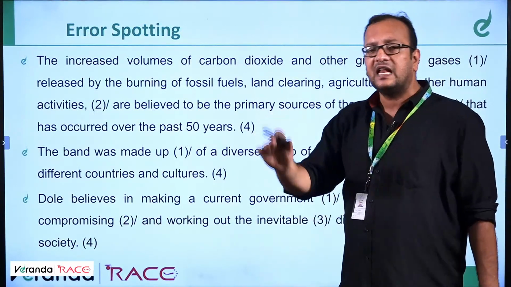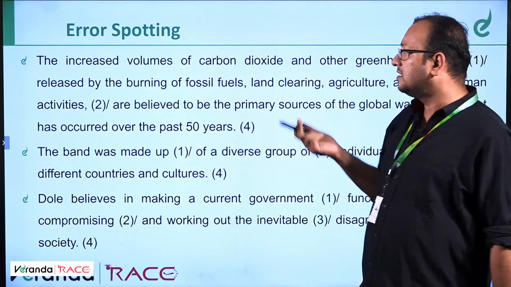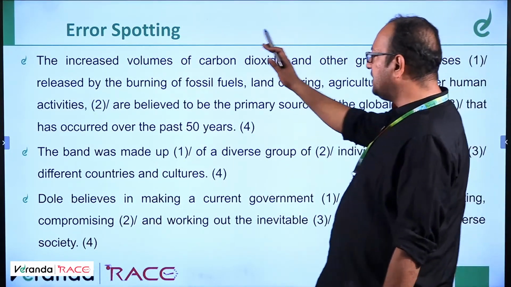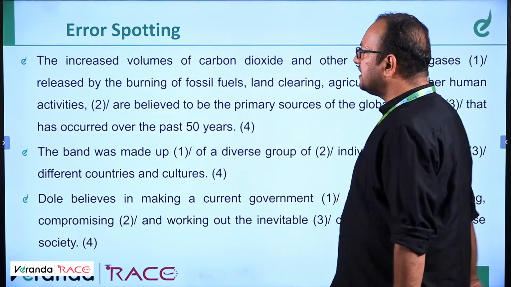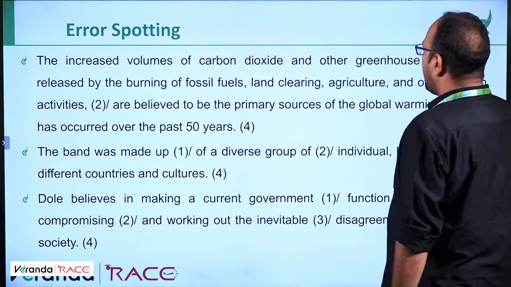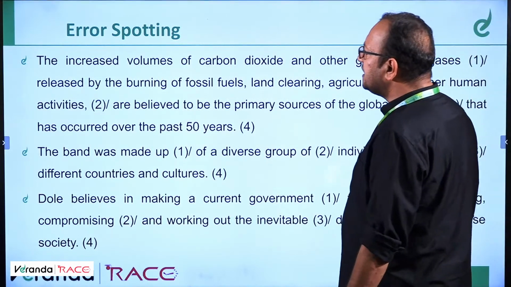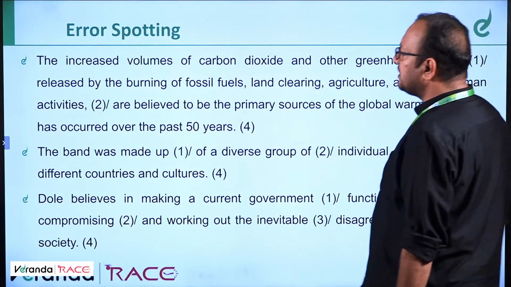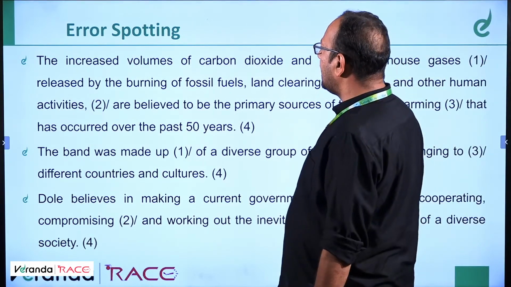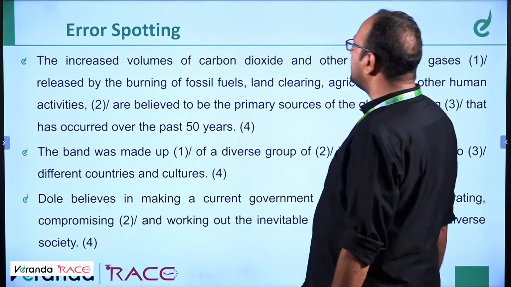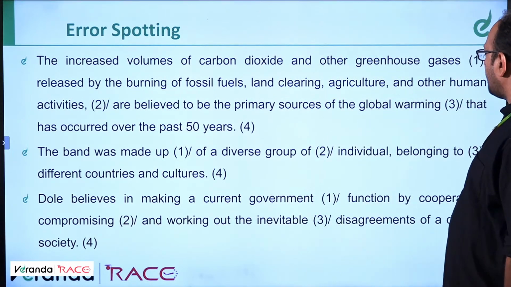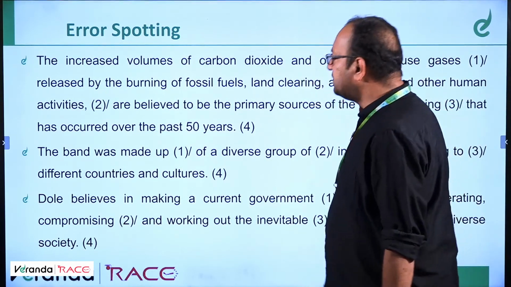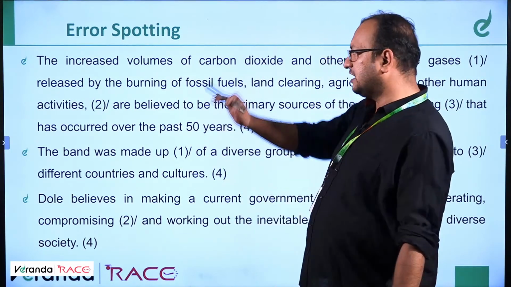Now we have error spotting question, then we will have rearrangement. We have to come back to that question, remember. Okay, the increased volumes of carbon dioxide and other greenhouse gases, we have to find which part has an error. The increased volumes of carbon dioxide and other greenhouse gases released by the burning of fossil fuels, land clearing, agriculture and other human activities are believed to be the primary sources of the global warming that has occurred over the past 50 years. No error. I'll tell you why.